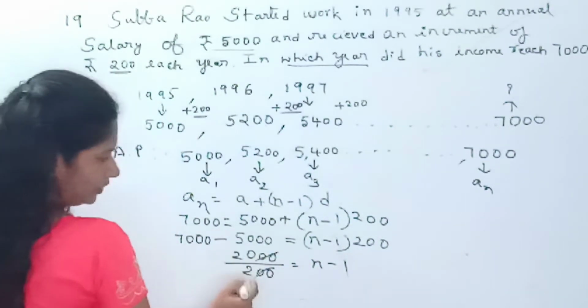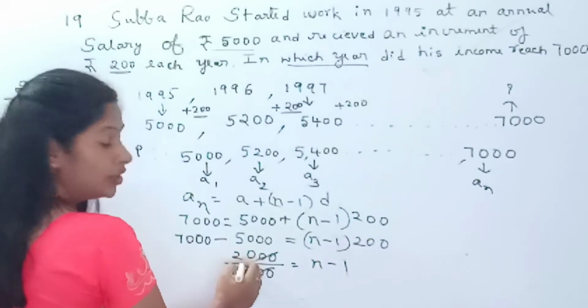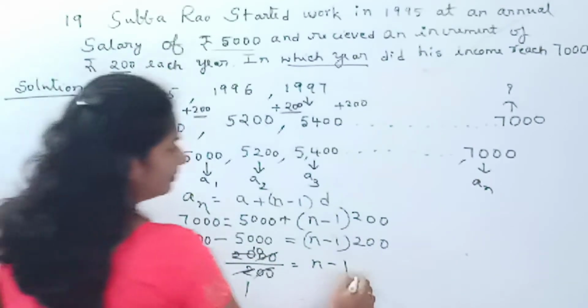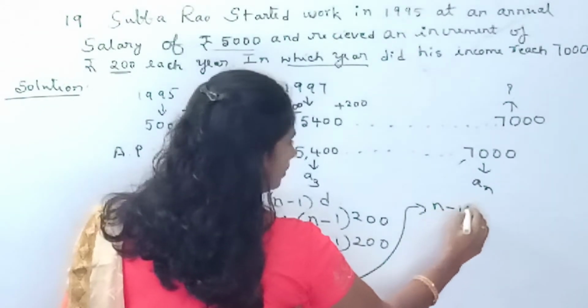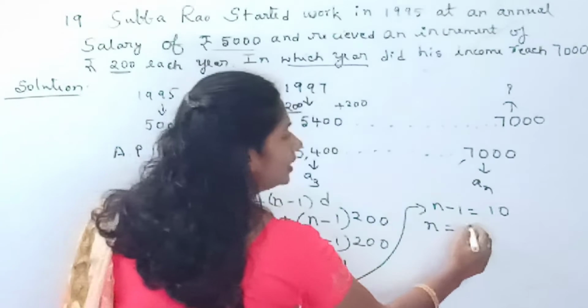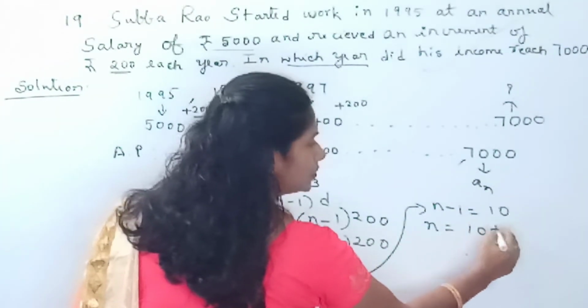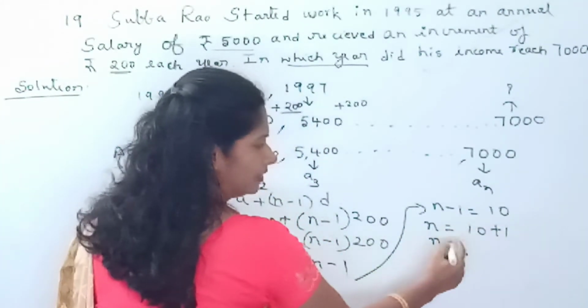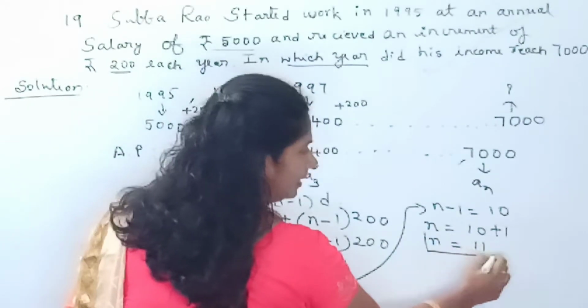The zeros get cancelled, 2 tens are 10. So that implies n minus 1 equals 10. The n value we need to calculate, children. So 10 minus 1, you transpose to the right hand side, it becomes plus 1. So the n value is 11.